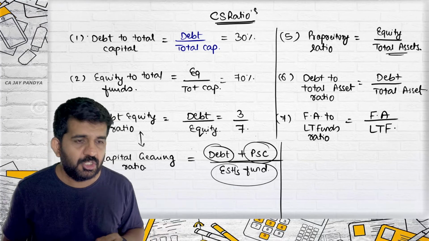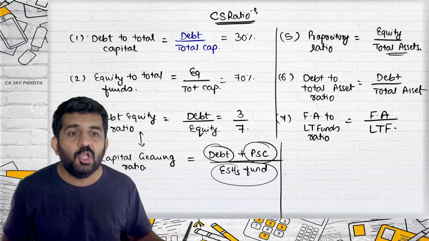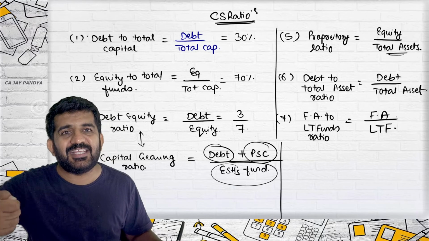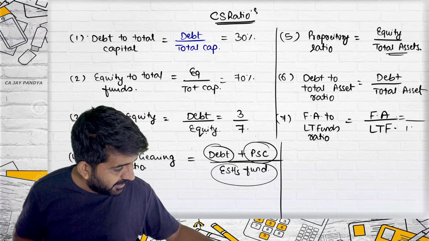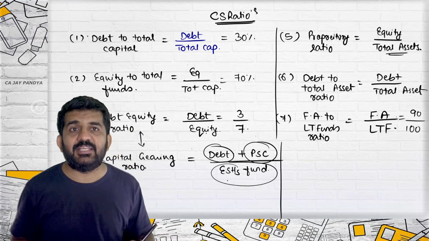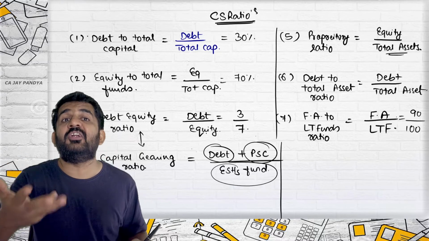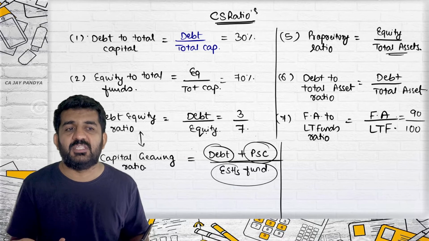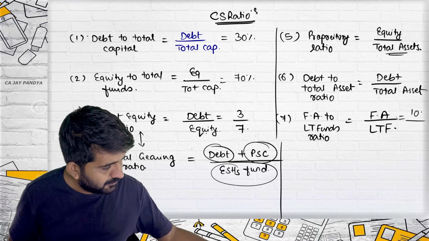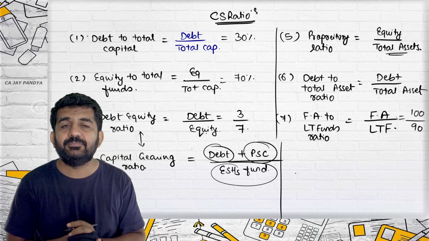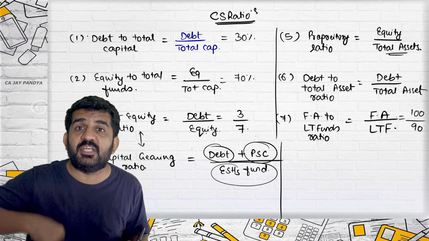So it will match. If this ratio is 1, see what is this ratio? Fixed asset to long-term funds generally should be 1. If long-term funds are 100 and fixed asset is 90, can I say I have invested some long-term funds in current assets? I have invested some long-term funds in current assets, which is not very good. Say this is 100 and this is 90. See what will happen.